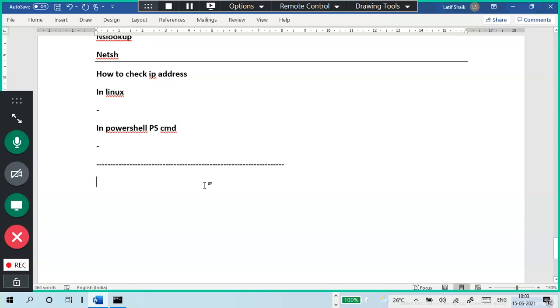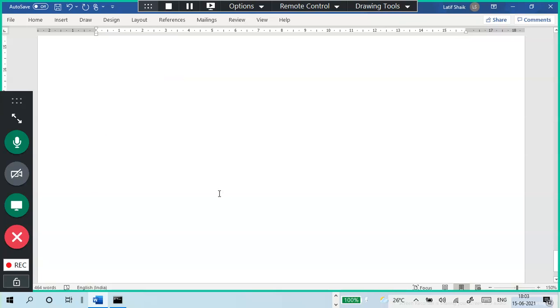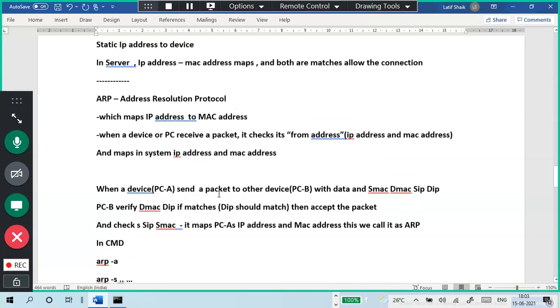Next, how to check the IP address in PowerShell and Linux. That's it. Okay. Find it out tomorrow. Definitely I will ask. I don't forget things. Usually I tell after forgetting only.